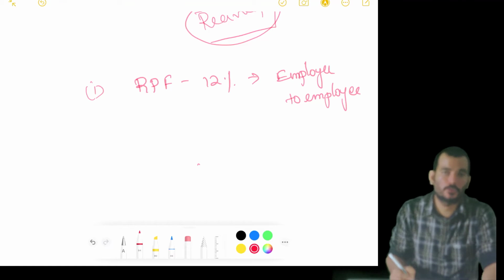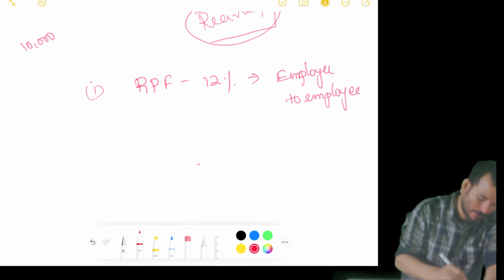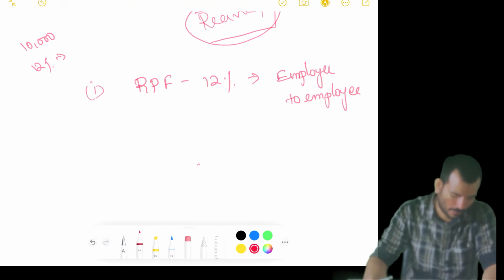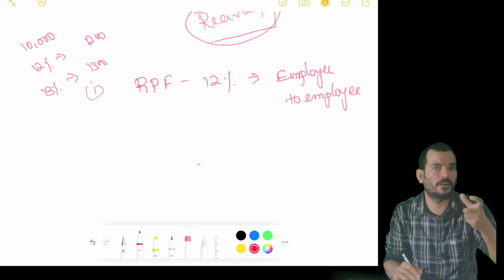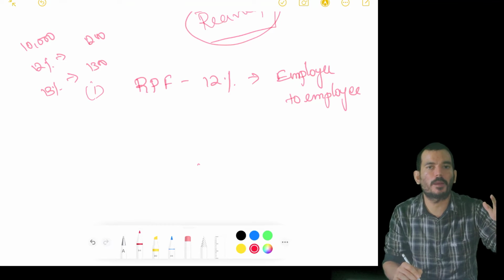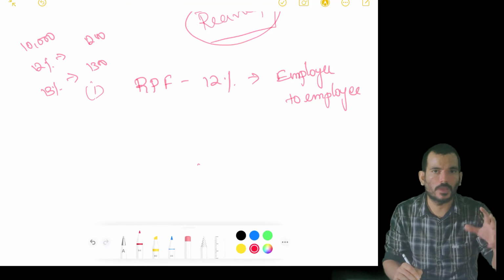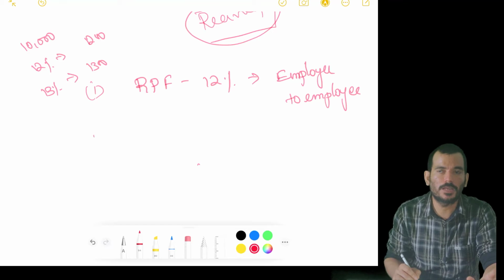Employer is contributing to the recognized provident fund of the employee in excess of 12% of salary. If I am receiving 10,000 salary, my employer should give only 12% as a recognized provident fund contribution. He should give only 1200. Out of love, he is giving 1300. So the extra 100, it's not coming into my pocket. It's only going to my fund. Whenever I retire, whenever something happens to me, that amount will be coming. So till then I'm not paying tax, right? So what income tax is saying, employer, you're allowed to contribute only 12% in your employee's name. But if it happens to exceed 12%, that excess will be deemed as received in India.